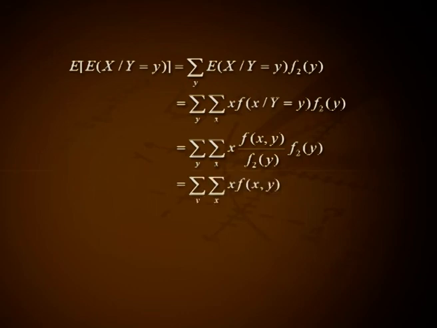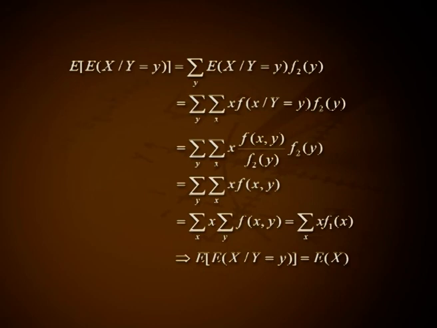That is equal to summation over y summation over x into f of xy, which is summation over x into summation over y f of xy. That is equal to summation over x into f1 of x. This implies expectation of x given y equal to expectation of x. Remark. For two continuous random variables, the proof is same, but the summation will be replaced by integration.